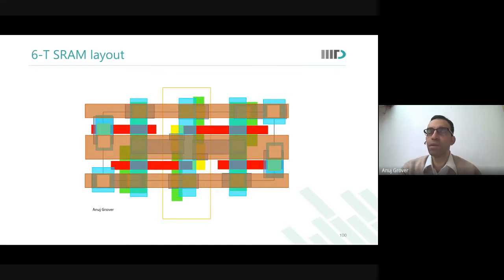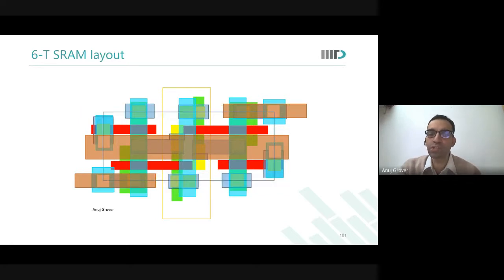Okay. Now, what do you observe? That word line sees this ground on both sides. It shields it from noise from any other place, but it also increases its own capacitance.